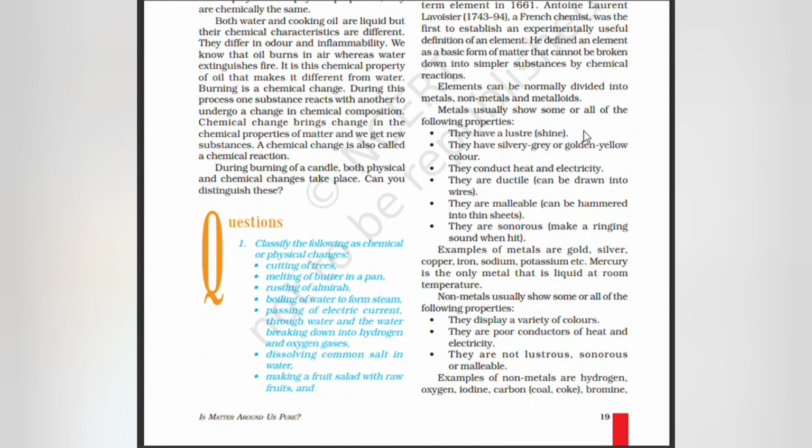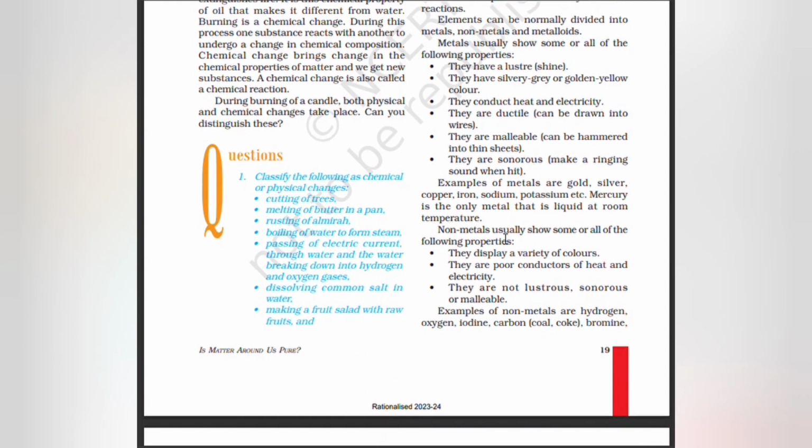Metals usually show some or all of the following properties. They have a luster, a shiny appearance. They have a silvery gray or gold yellow color. They conduct heat and electricity. They are ductile. They are malleable. They are sonorous, making a ringing sound when hit. Examples of metals are gold, silver, copper, iron, sodium, potassium, etc. Mercury is the only metal that is liquid at room temperature.